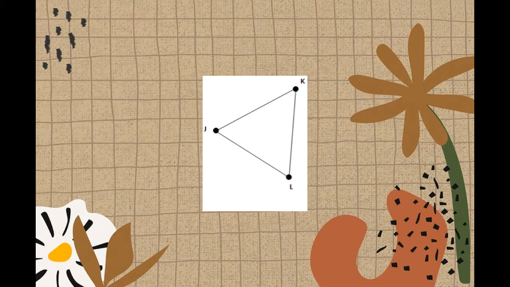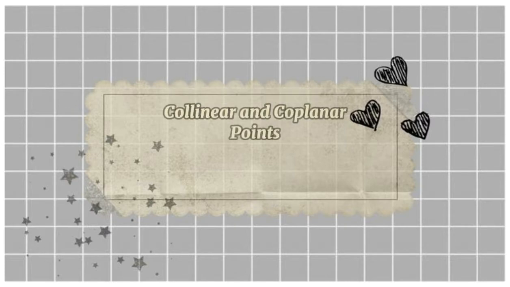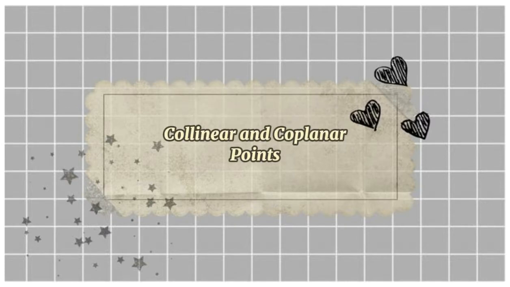We call it plane because we can make shape like this. This is a triangle, and it has also length and width. And of course, there's a point there like point J, point K, and point L. So we call it plane because we can make shape. So let's proceed to the collinear and the coplanar points.